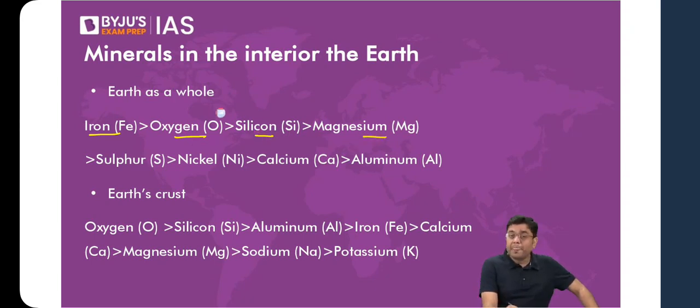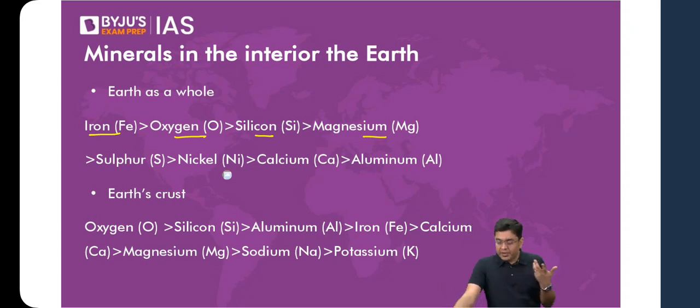Now here, oxygen. How is it that oxygen is present in the interior? What do you think? Are we able to think about it? Yes, good.